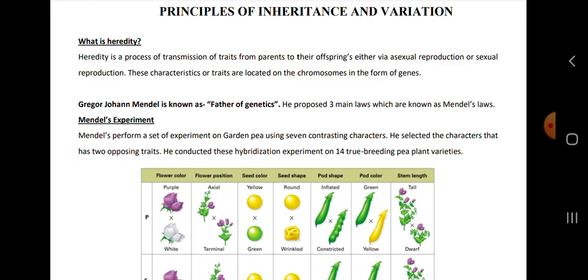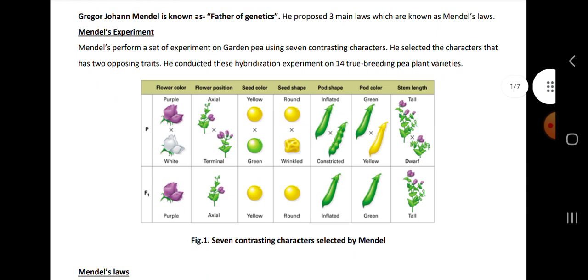Mendel ने क्या करा, उन्होंने pea लिया था, एक garden pea, and he used 7 contrasting characters. He selected the characters, that is two opposite traits, and he conducted these hybridization experiments on the 14 true breeding lines. Mendel's laws, the three laws that were proposed by Mendel: first, law of dominance, law of segregation and law of independent assortment.